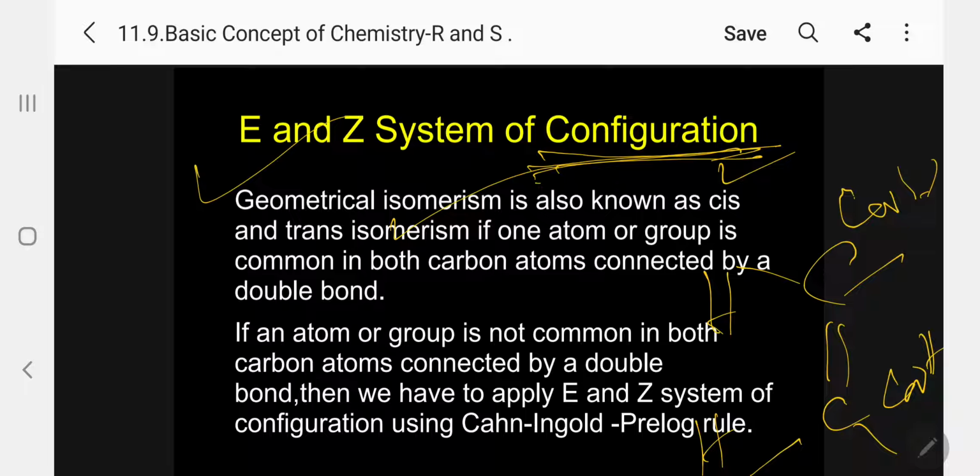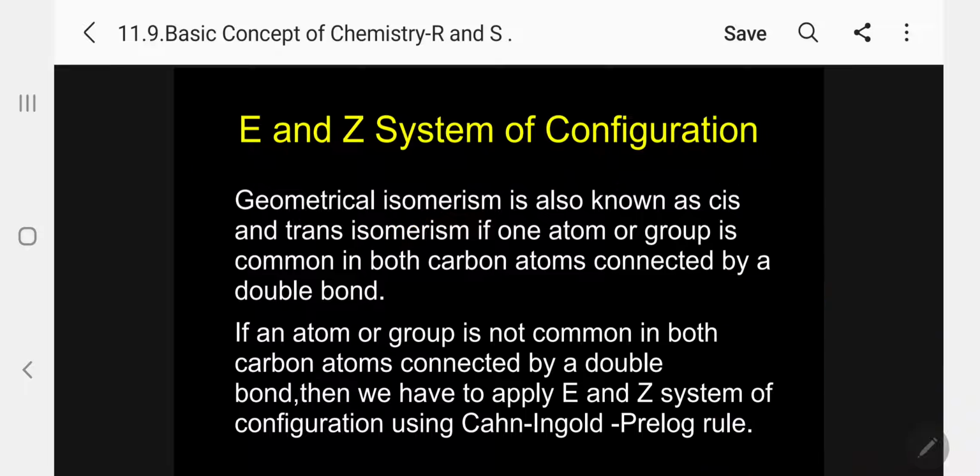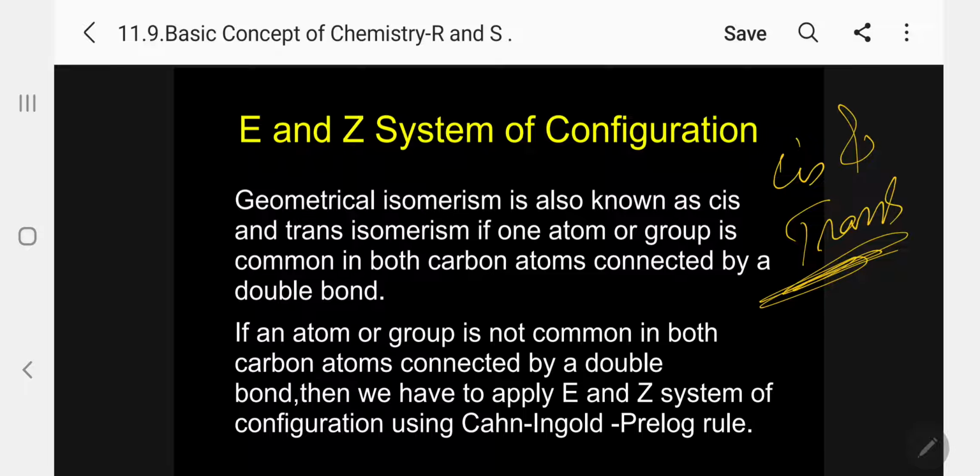If an atom or group is not common in both carbon atoms connected by a double bond, then we have to apply the E and Z system of configuration. That means, kindly follow, when we are applying the E and Z system, the normal cis and trans configuration is not applicable. We are applying the E and Z system of configuration. So I hope I can stop here, because I will bring this under geometrical isomerism. So I can stop here.